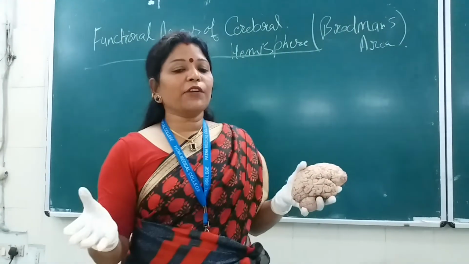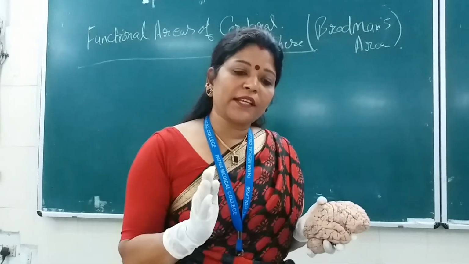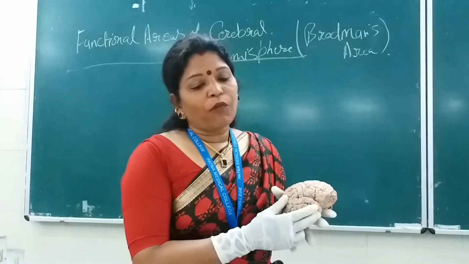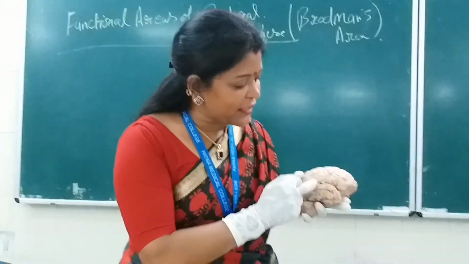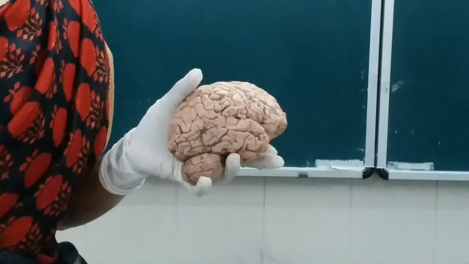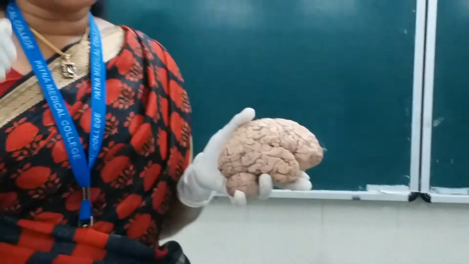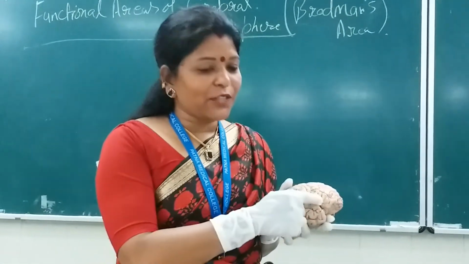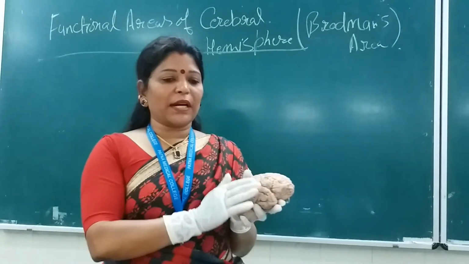Then there is a third variety also. You can imagine there must be a condition where the sensory and motor areas are both damaged, isn't it? So tell me the blood supply of the area supplying the Wernicke's area and the Broca's motor speech area. Anyone? Which artery? Very good, the middle cerebral artery. Thank God, the only artery supplying the sensory as well as the motor area, isn't it? So the middle cerebral artery is the blood supply of both areas.